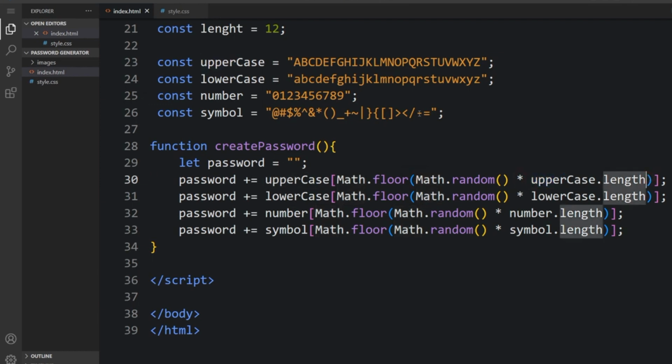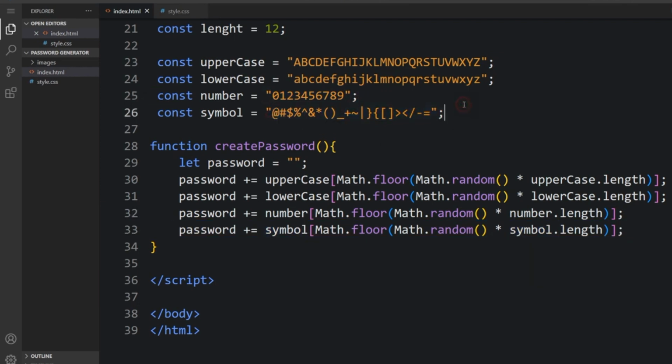So the length of that's the uppercase. So it picks letters from the alphabet in uppercase, also the lowercase as well. So the number, and from the characters, which is the symbol.